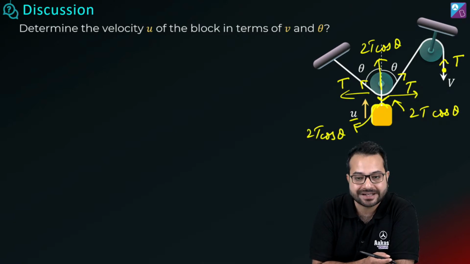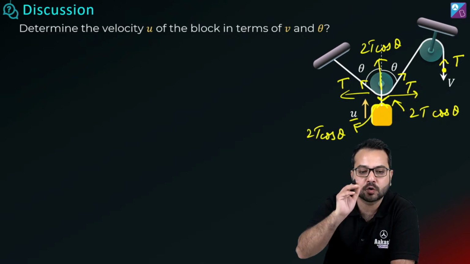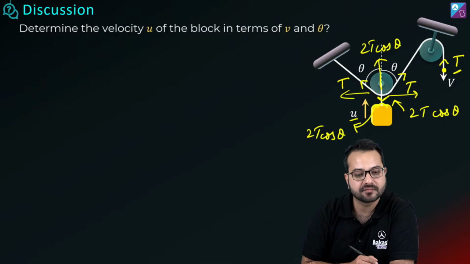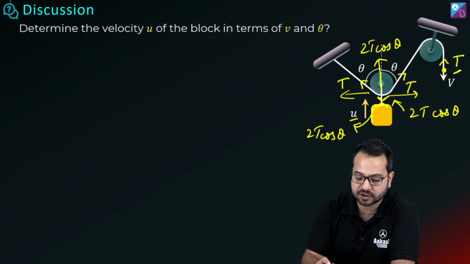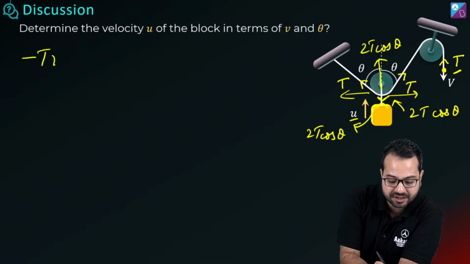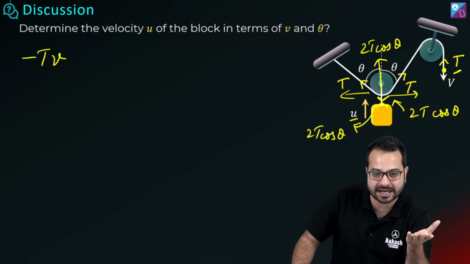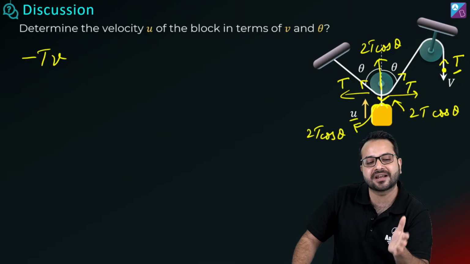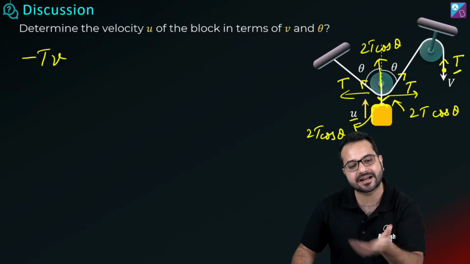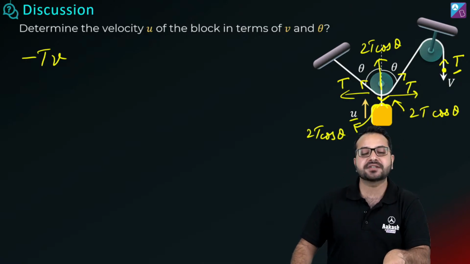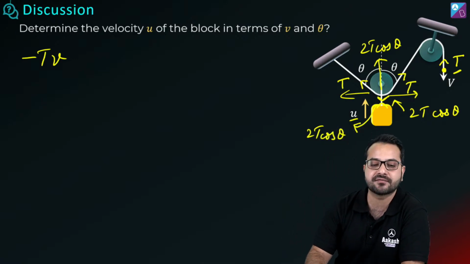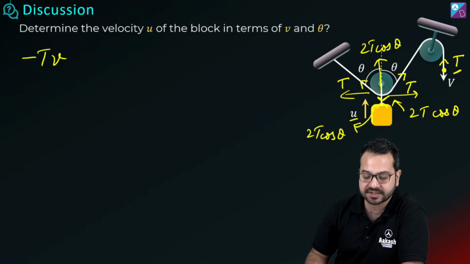So work done by tension, we only have to calculate on 2 points. One is this. What is this work done? This is going to be minus TV. And it is not work done, it becomes power. You understand that we would write tension into displacement and then differentiate, so just write it directly. So what is this going to become? This is going to become minus TV. Do you agree?